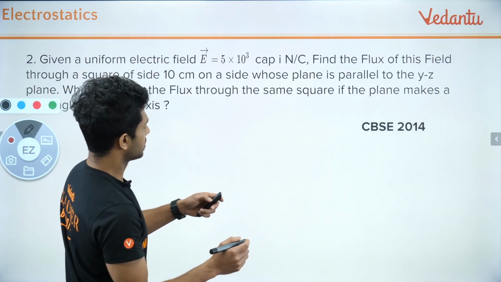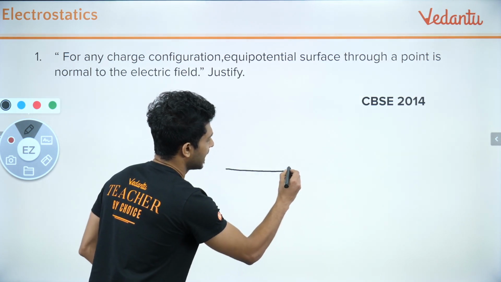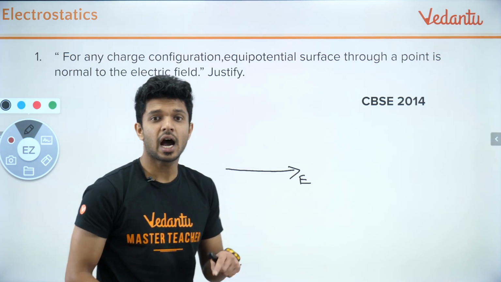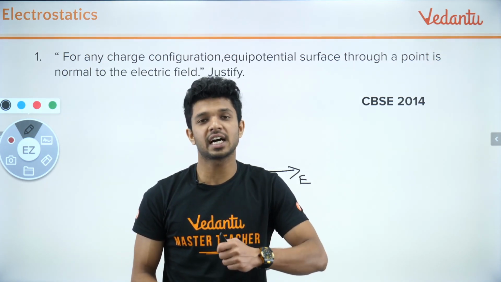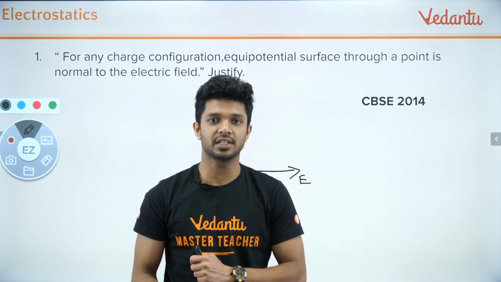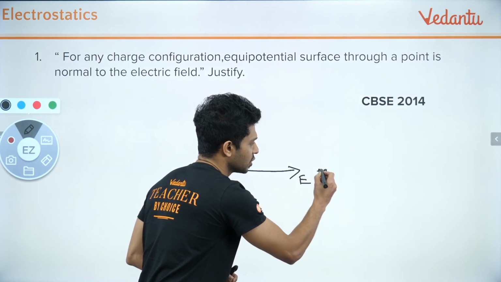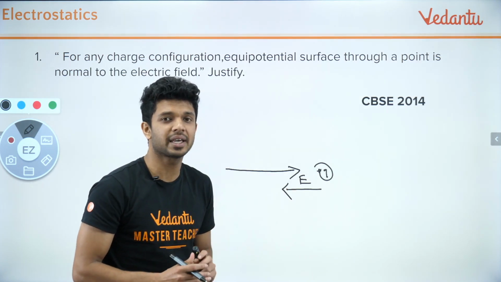Okay, think that this is the direction for the electric field. So the electric field is in this direction. How did you define the potential? Potential is the work done for moving a charge from one point to another point. Yes or no? Yes. Which means if I have a charge plus Q over here, and if I want to move it in this particular direction, I have to do some external work.